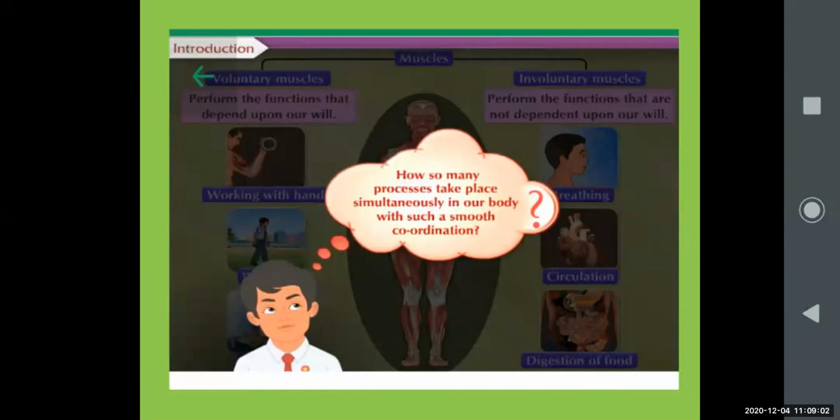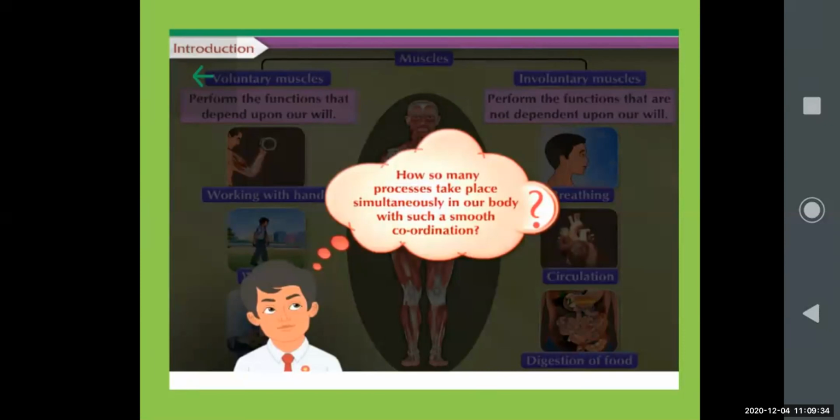Simultaneously means at a time our heart is pumping, we are breathing in, we are talking, digestion is happening, the excretory system is working, circulation is going on. Imagine what a gift God has given us, that all different kinds of functions are happening smoothly in our body. If any one fails, our other body functions also get affected.